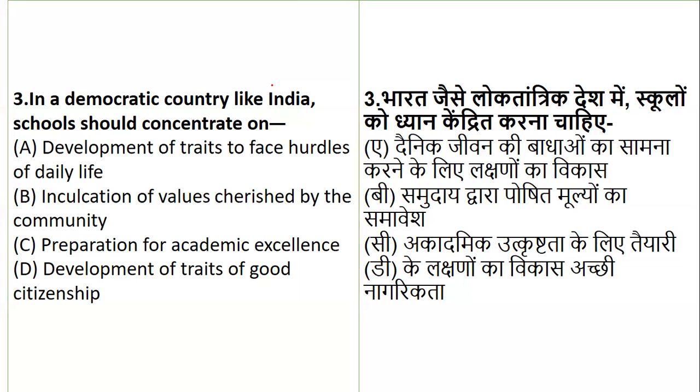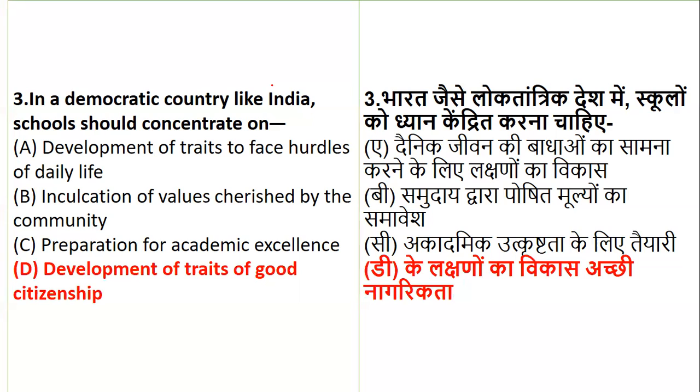When it comes to education, you have to think from the education point of view. The answer should be development of traits of good citizenship. Why? We are talking about how education and schools play an important role in a country like India. If you say preparation for academic excellence, it means you are just teaching students academics. What about the real lessons of life? If you're talking about inculcation of values only, what about the rest of the qualities?